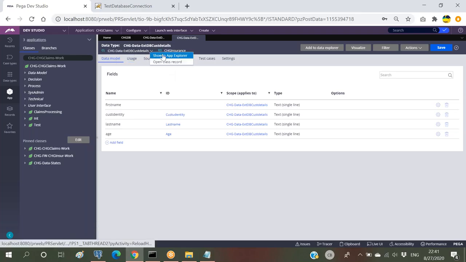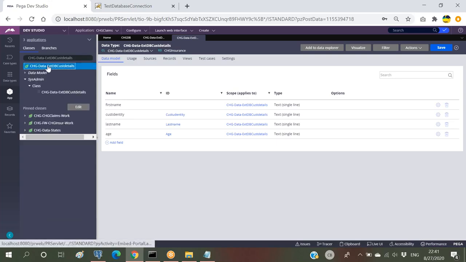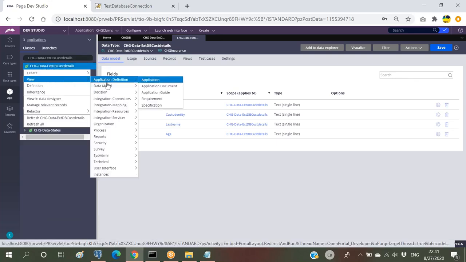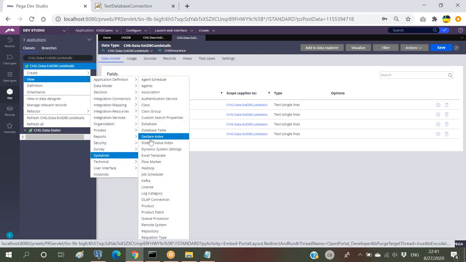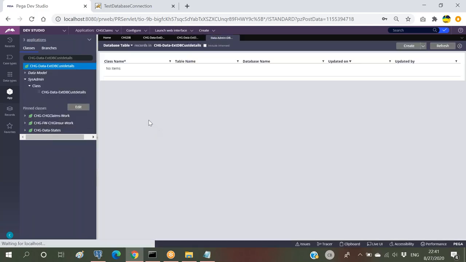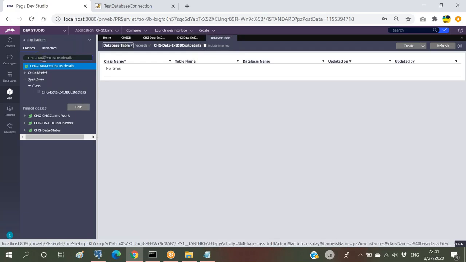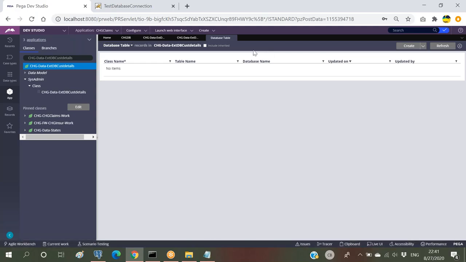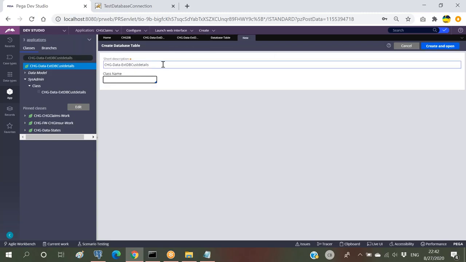So for that, let me check the existing database connection. I'm right-clicking and viewing. In sysadmin, I'm checking the database table connected to this class. As per the mapping rule, a class is connected to a table if it has storage. But if there is no table connected to a data class, it will be stored in the pr underscore other table. Now I want this class connected to a dedicated table. That is the reason I'm creating one new database table connection. So click create. This is the mapping rule where I'm mapping this class to this particular table.